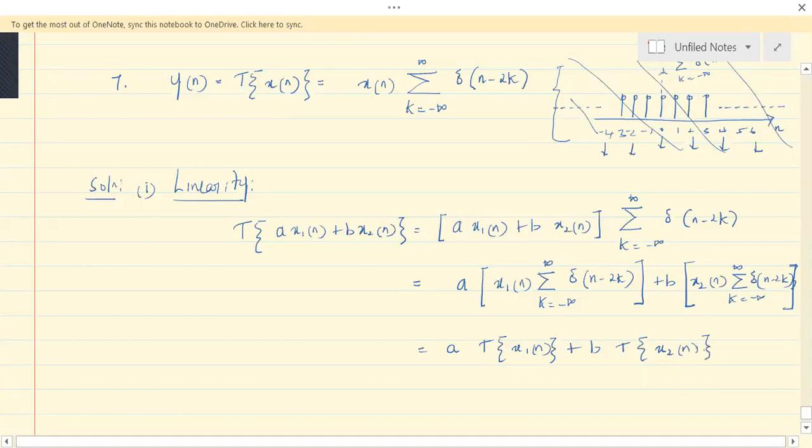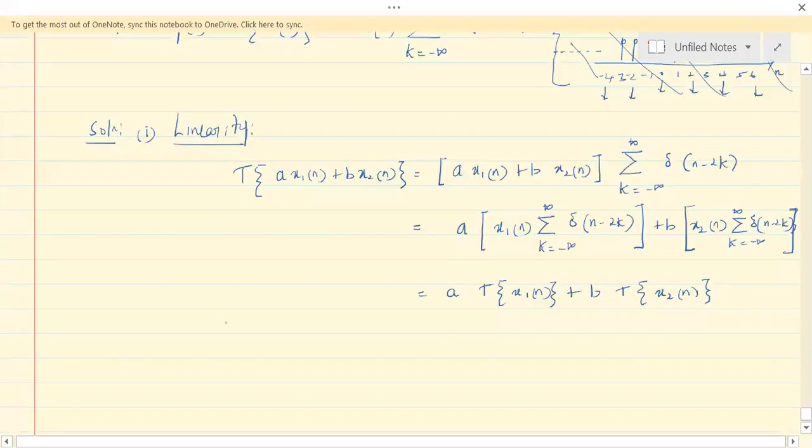We have taken them out and we have applied the transform on the signal. When you are applying the transformation on this sum of weighted signals, if you can take this A out and apply the transform only on x1 of n, and take this B out and apply the transform only on the other signal, if that is possible, then we can say the system is linear. Therefore the system is linear. So it is a very similar problem. You just need to present it properly.